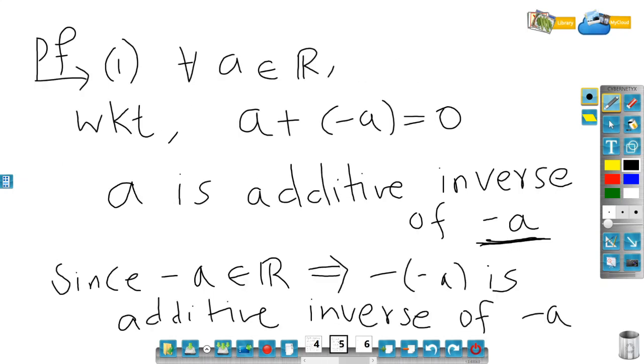So now here what is my real number? Minus a is a real number. So for the real number minus a, minus of minus a is going to be its additive inverse.